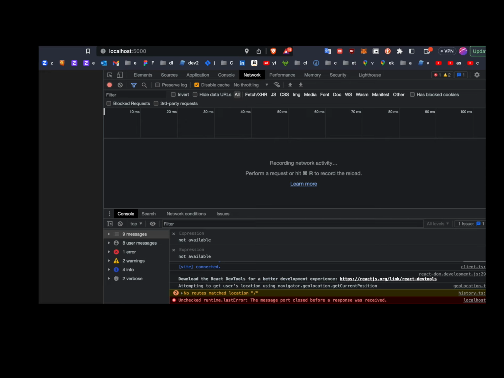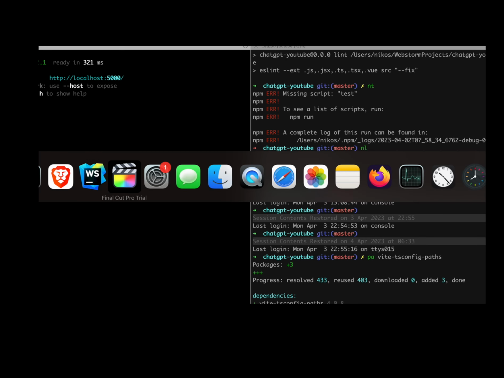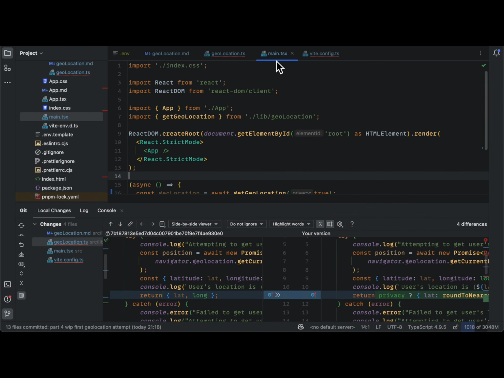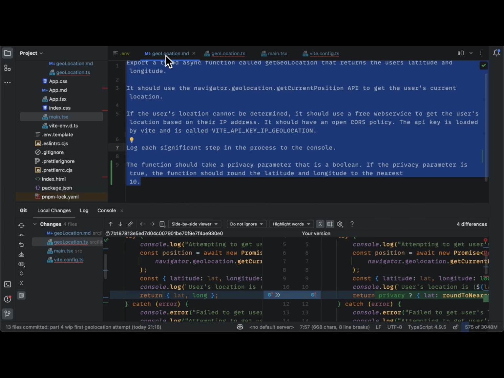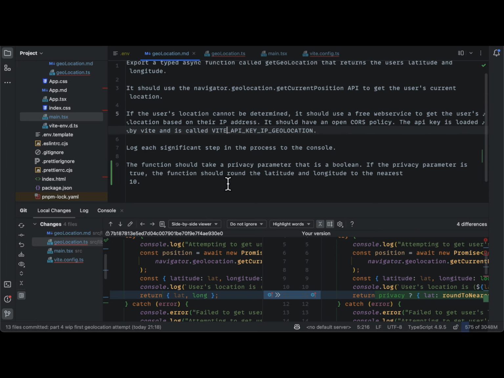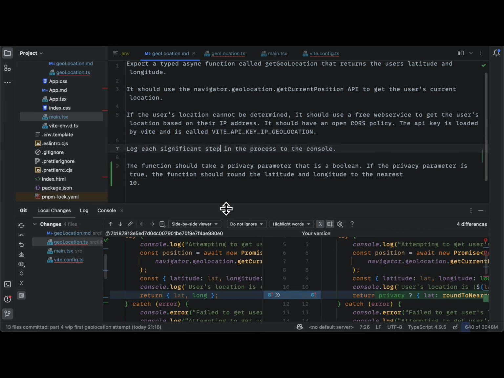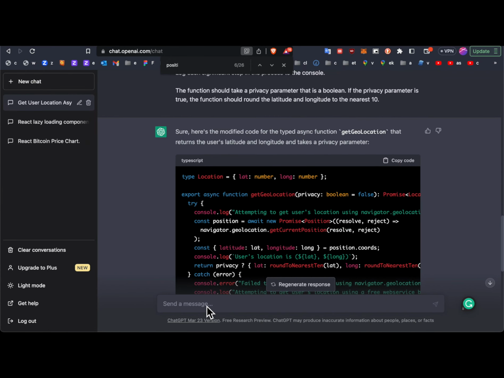So that function failed. User's location is... Right, so the problem is this logging statement is giving the exact location. Right, okay, so the logging is the problem. So let's just make a slight modification to this. So when we say log each significant step, let's just say except the actual positions in the process in the console. Okay, let's try that.